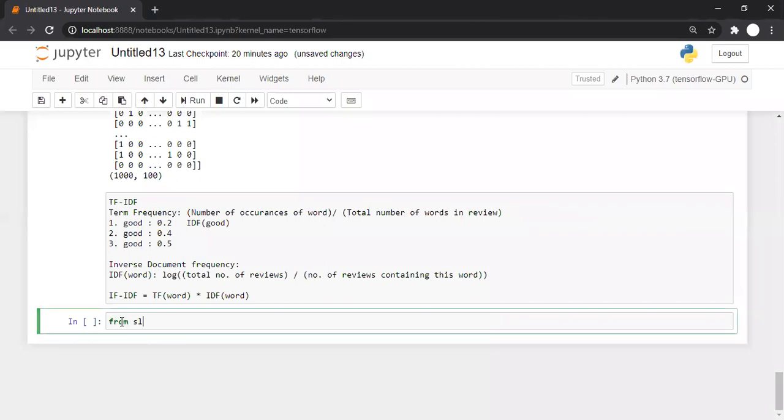So from sklearn dot feature underscore selection, we want text features. So we are importing TF IDF transformer.